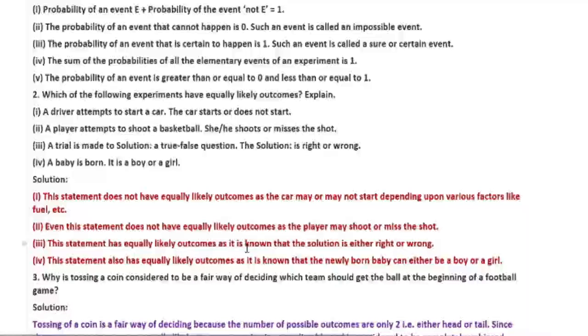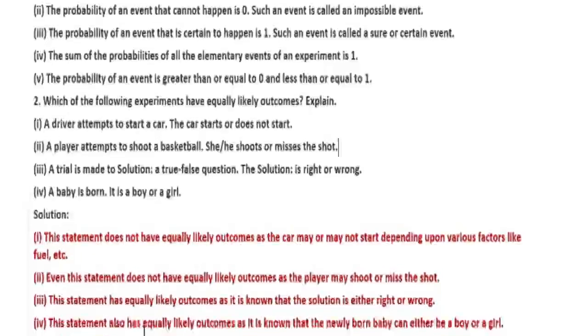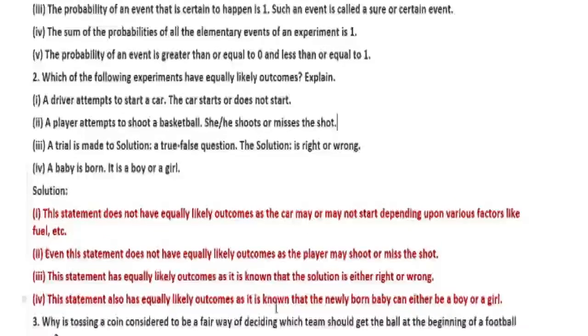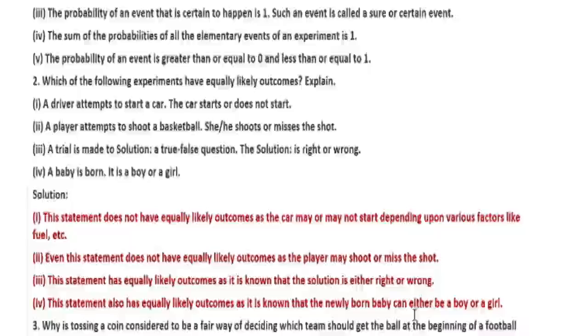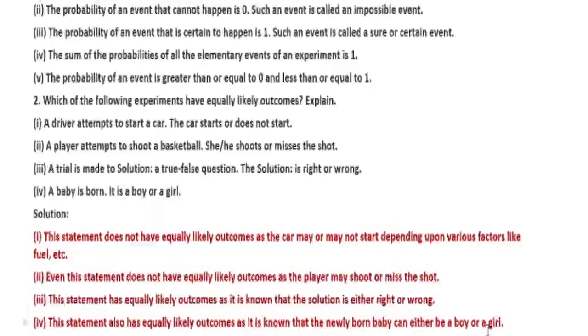It is known that the solution is either right or wrong. And then fourth one, a baby is born, it is a boy or a girl. So there are only two chances. If a baby is born, it is either a boy or a girl. So this statement also has equally likely outcomes, as it is known that the newly born baby can either be a boy or a girl.